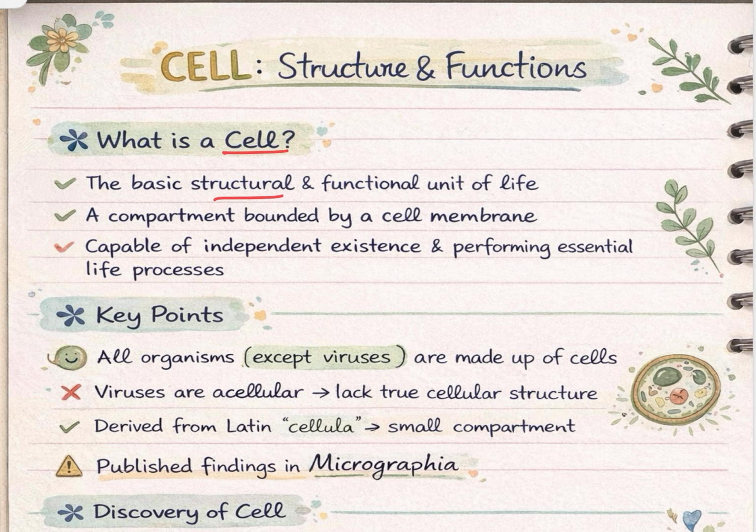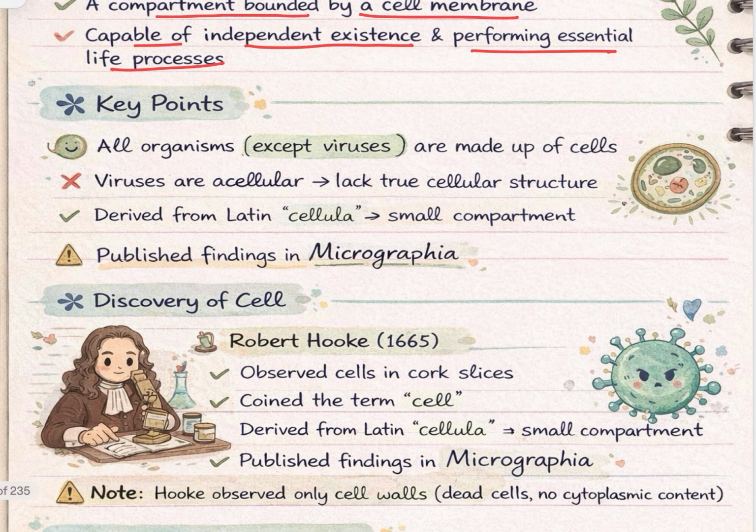Cell is the basic structural and functional unit of life, and this compartment is bounded by a cell membrane, and it is capable of independent existence and performing essential life processes. Key points: all organisms except viruses are made up of cells. Viruses are acellular because when they are inside the body they are living, and when they are outside the body they are dead. So they lack true cellular structure.